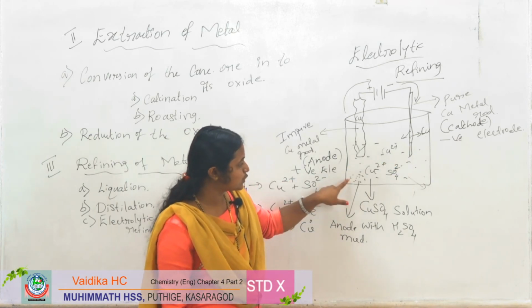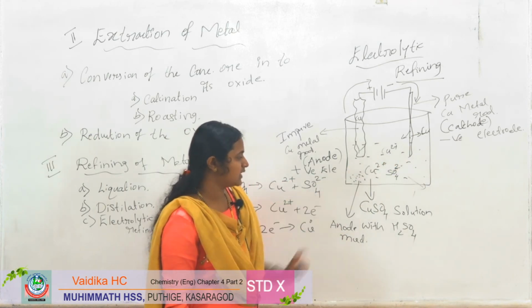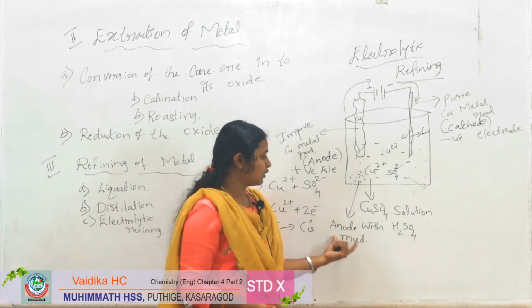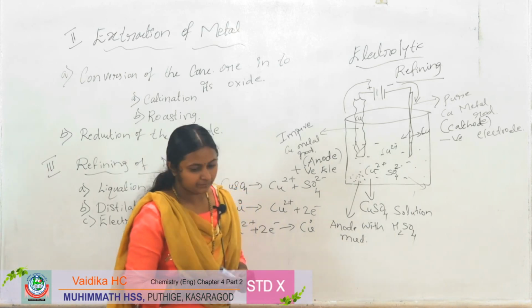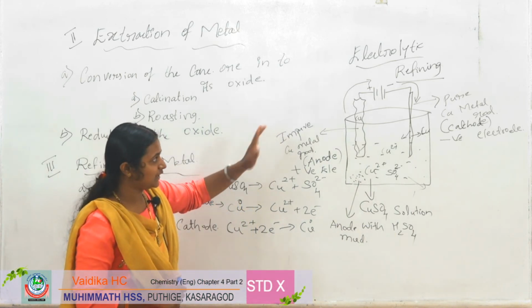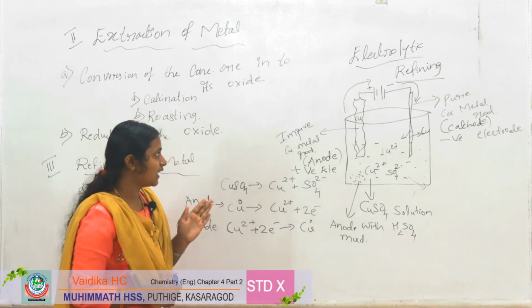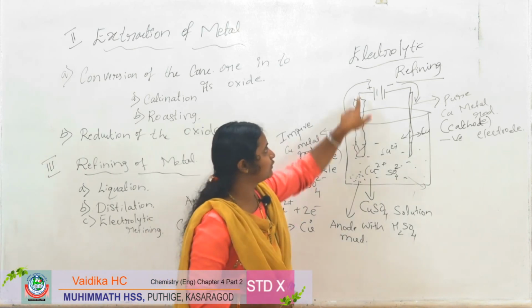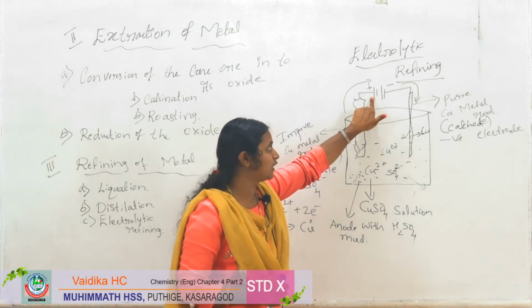If it is insoluble, it will be deposited at the bottom of the beaker. This is called anode mud. And now we have studied electrolytic refining of copper. In that, what we have done is, the impure copper metal rod was taken and connected to the positive terminal of the battery.